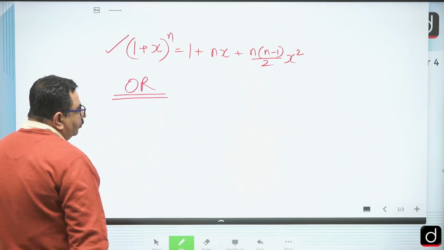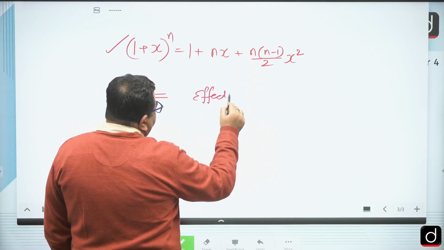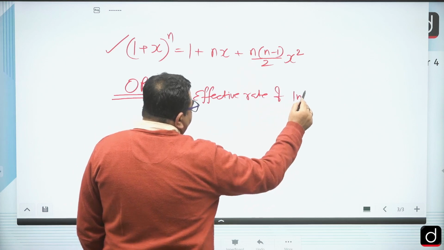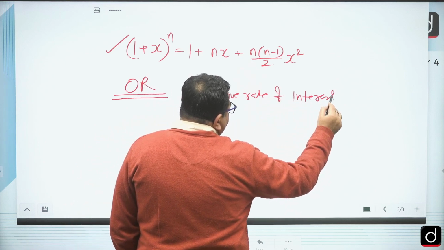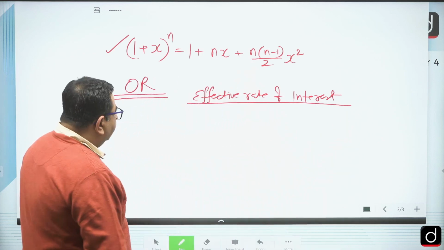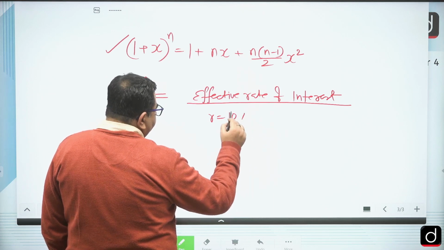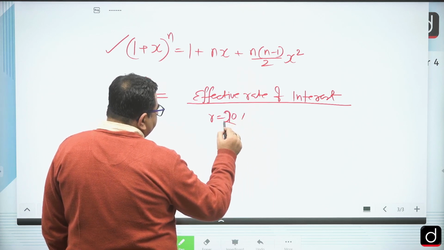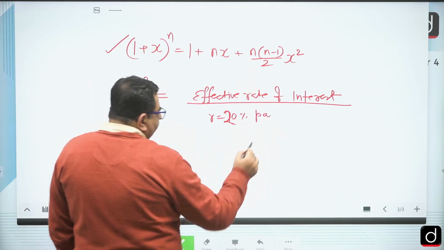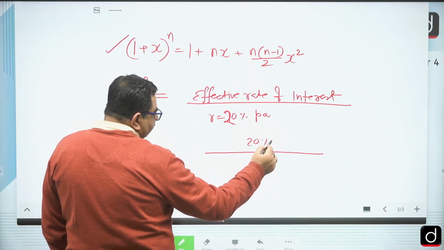secondly, we can find the effective rate of interest. Now how to find the effective rate of interest? Suppose the rate of interest is 10%, or let's say 20% per annum. That is for 1 year, this is 20%, right?